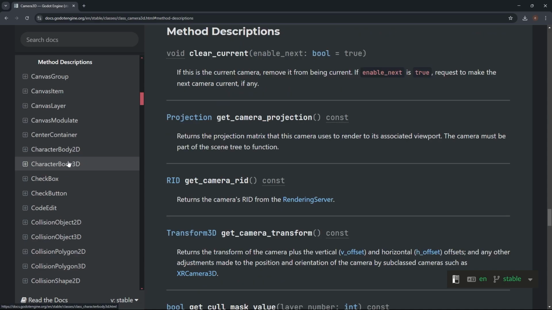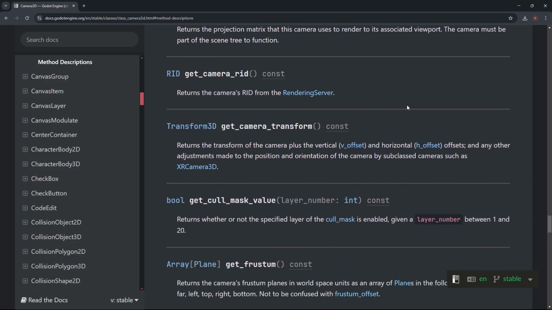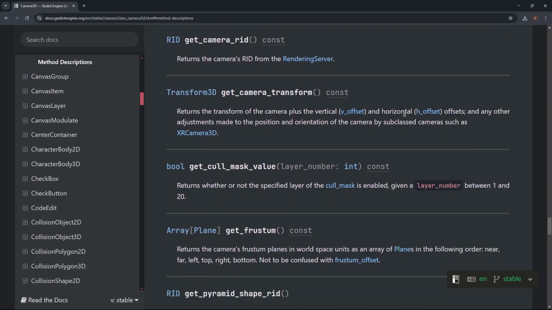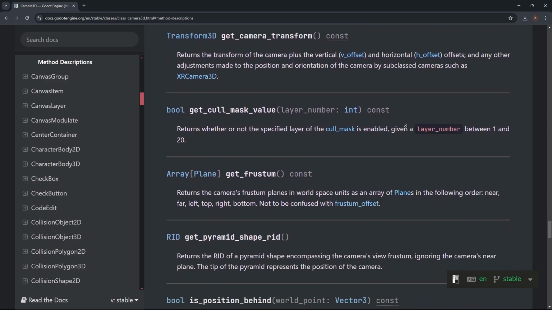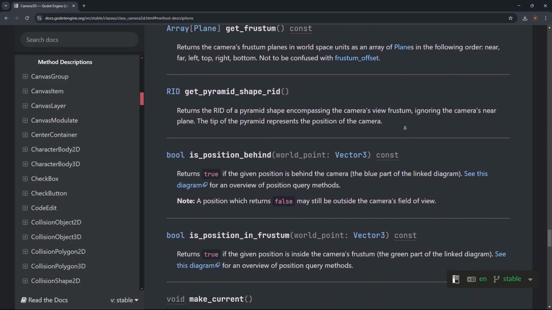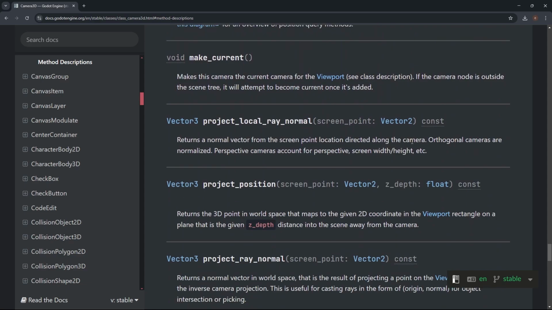Method descriptions. Get camera projection. Returns the projection matrix used to render clear current. No. Get camera rid. No. Camera transform. Custom dang. I don't know what any of this is. Anyway, let's try to find something else.